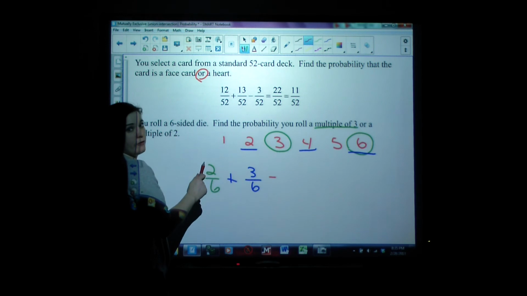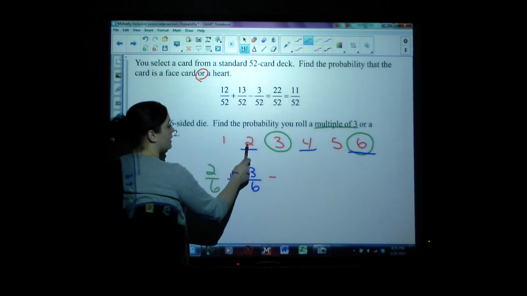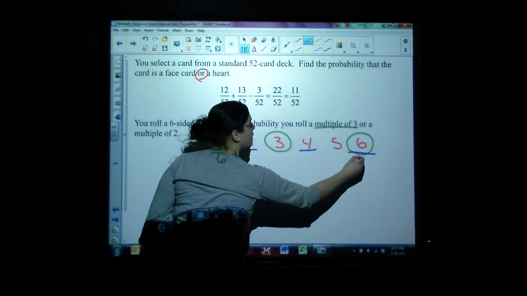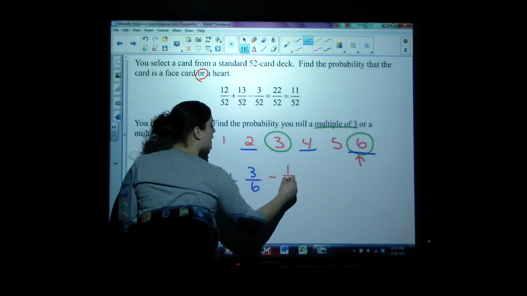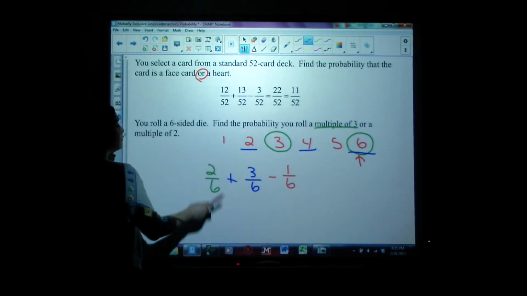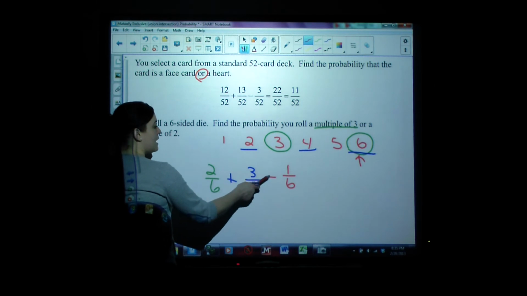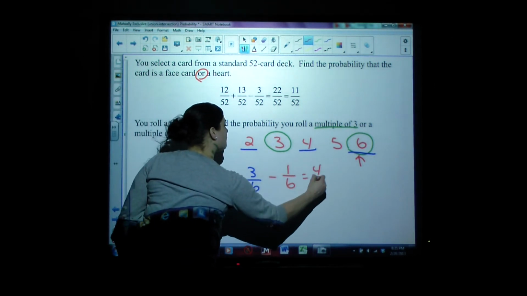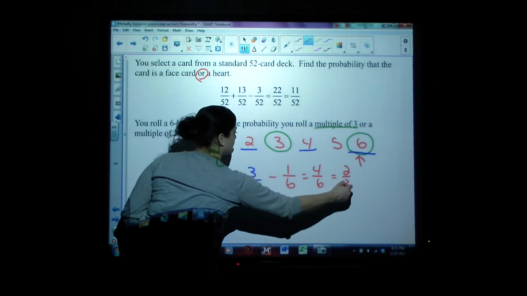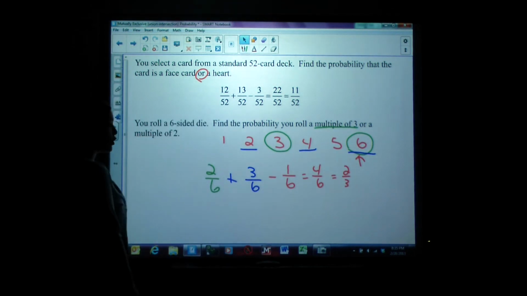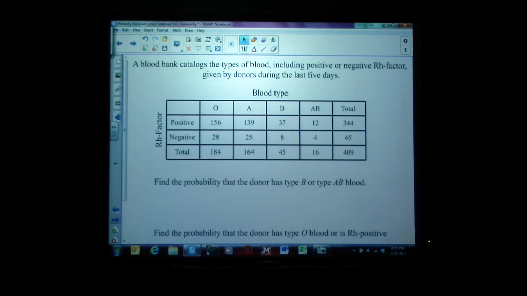Well, that's when it's both of them, meaning a multiple of 2 and a multiple of 3. And the only one that was both was that one right there, meaning 1 out of the 6 was an overlap. So if we take 2 plus 3 minus 1, we again get that 4 out of 6, or 2/3. Okay, so that was mutually exclusive and not mutually exclusive, when events do occur at the same time and when they do not. Let's try it one more time, but this time let's try it with a table.